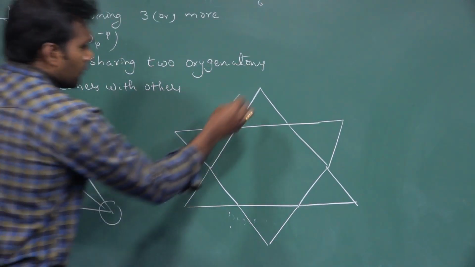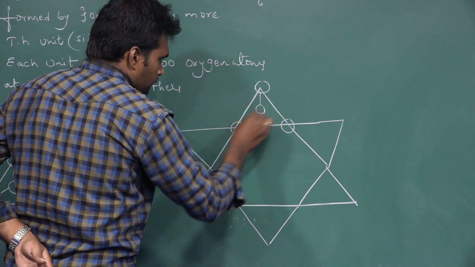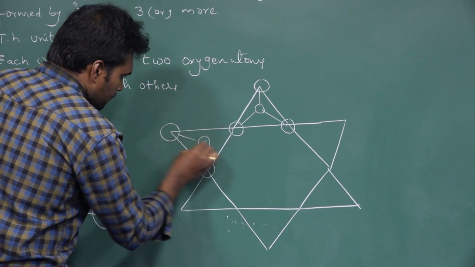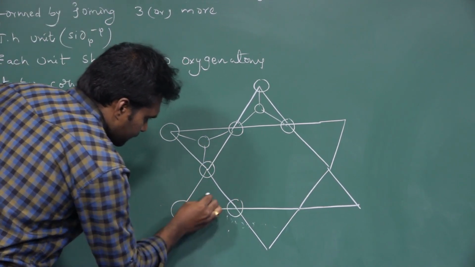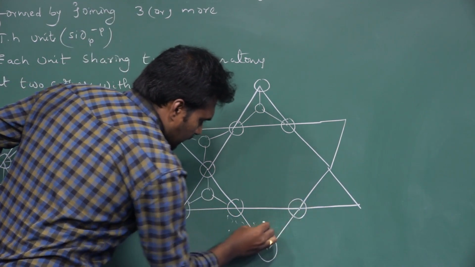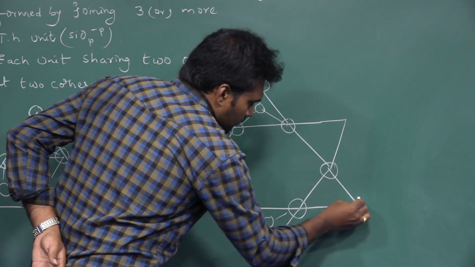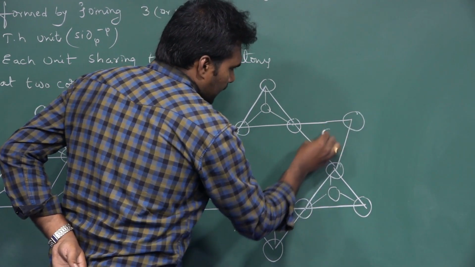See that this is one tetrahedral unit. This is another one. This is another one. This is another. So this is another, and this is another.